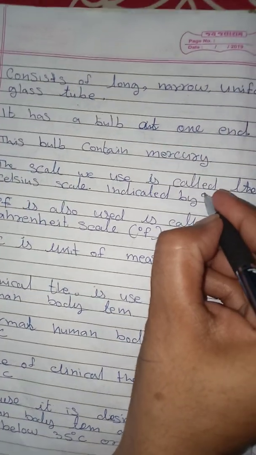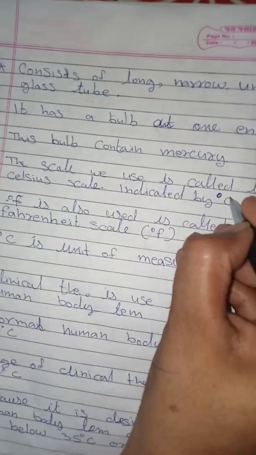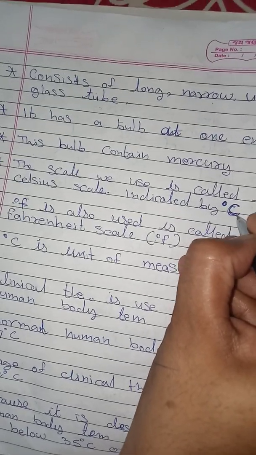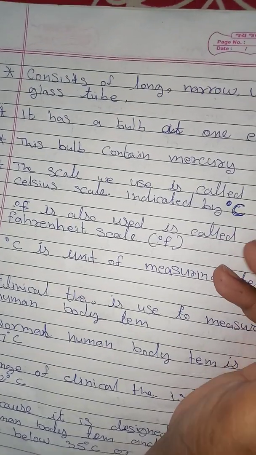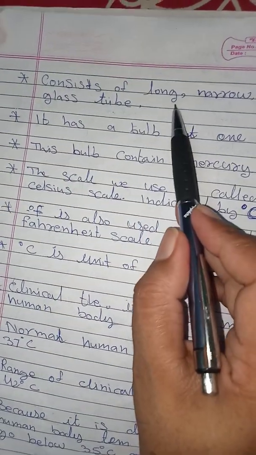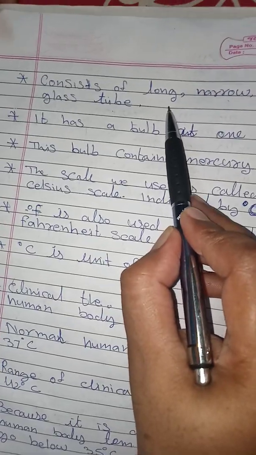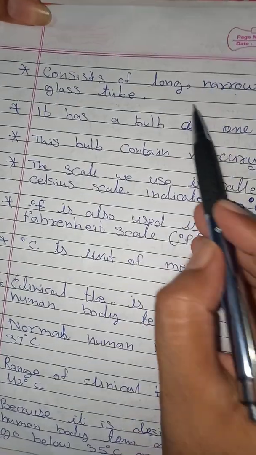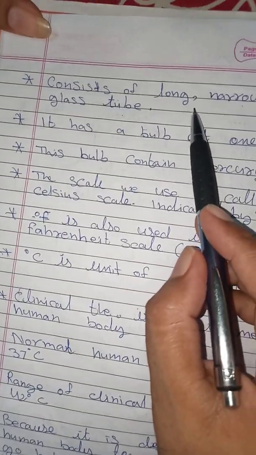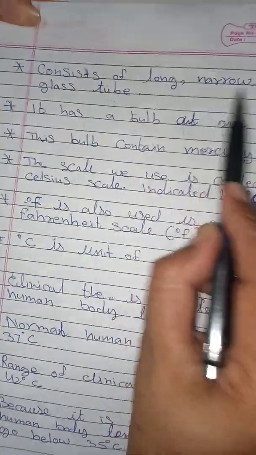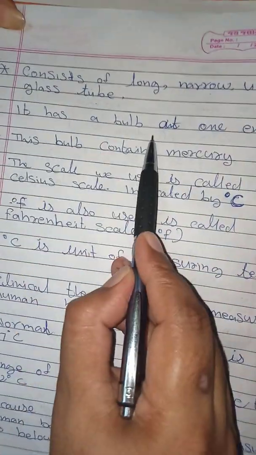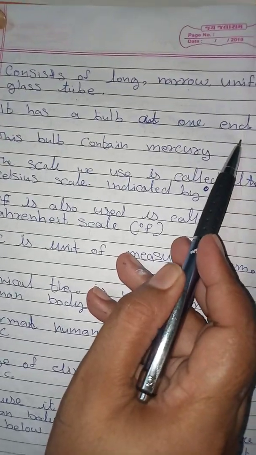This is not a zero. This small circle is called degree, and C stands for Celsius. As I showed you in the picture, it is also available in your home. Sometimes you have seen the doctor measure the temperature with the thermometer, so it is not a new thing for you. It always consists of a narrow glass tube. It has a bulb at one end.